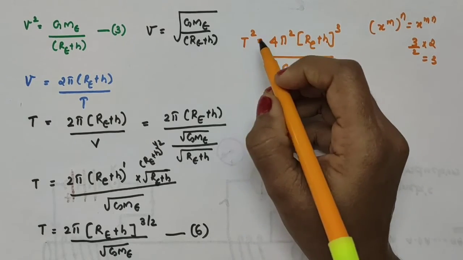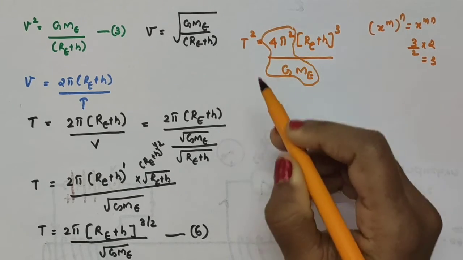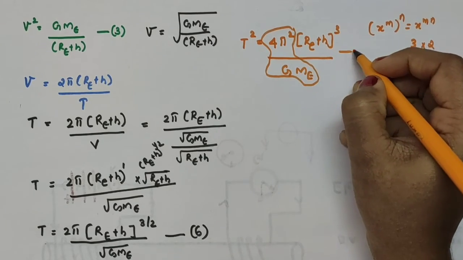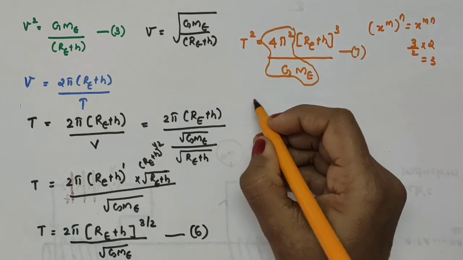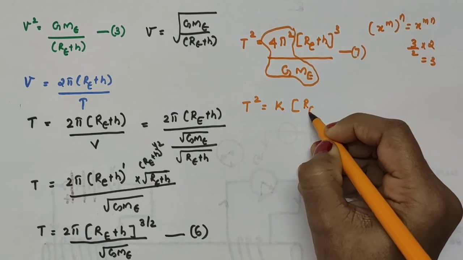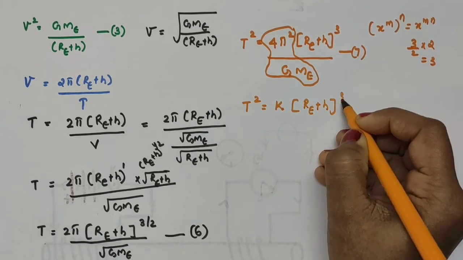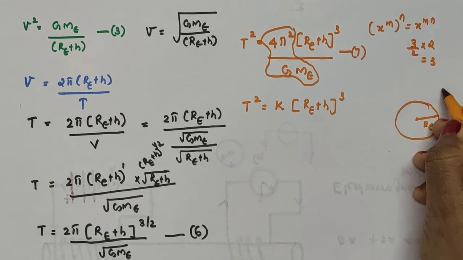Now you see, this 4π squared divided by GME is a constant, no? I am taking this as equation number 7. So 4π squared divided by GME is a constant. So I am writing it as T squared is equal to some constant k into (RE plus H) the whole cube, where RE plus H is the distance. This is the radius of the earth.